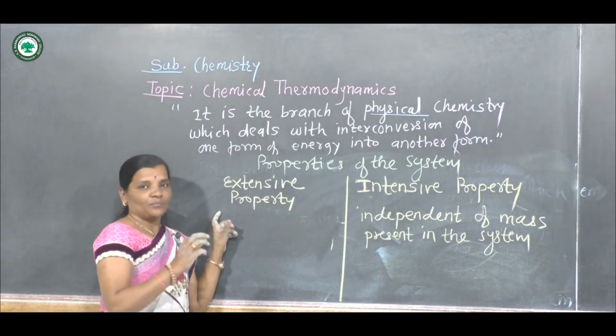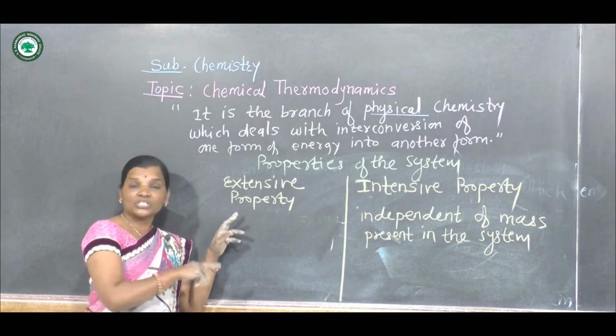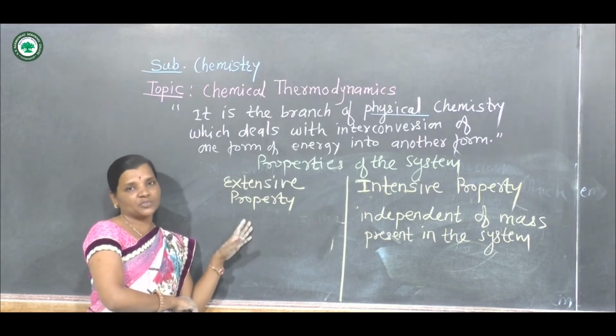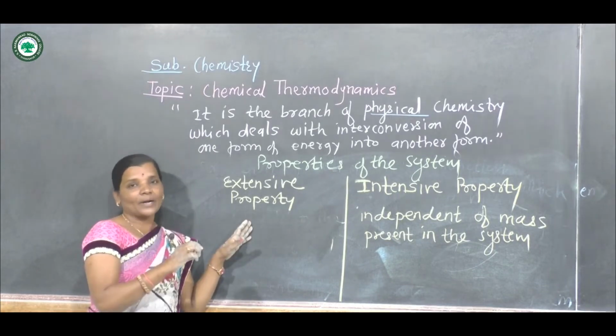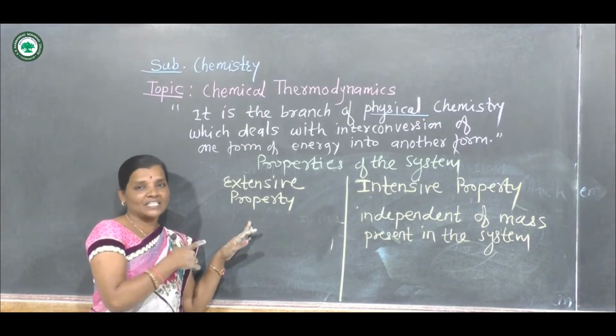Now in state function we have seen before that the functions before which delta is written are mostly extensive properties.